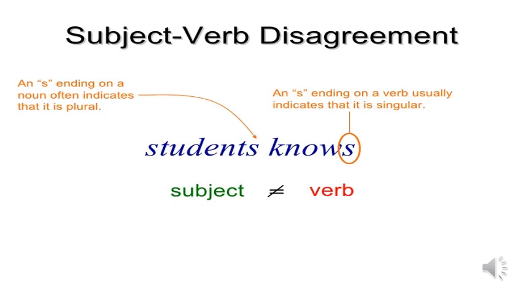Dear students, we conclude that we don't add s to the verb because the subject is plural. So it's wrong to say students knows. The correct sentence is students know or a student knows. Is it clear? I'm sure that this is clear.